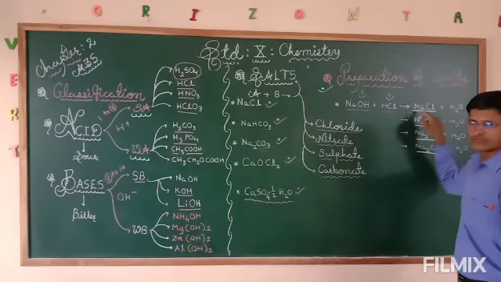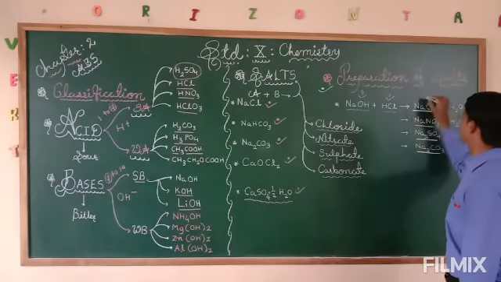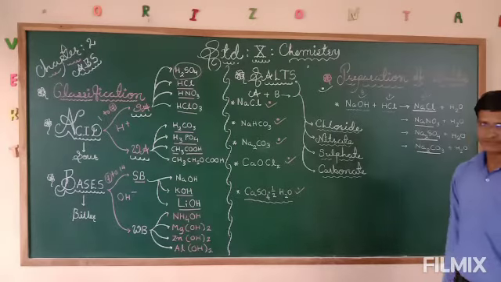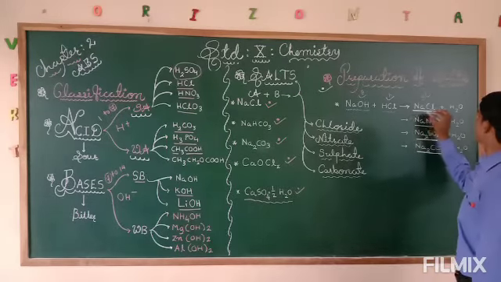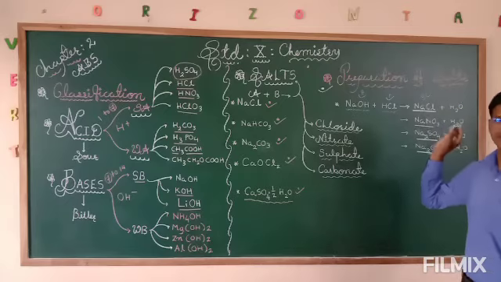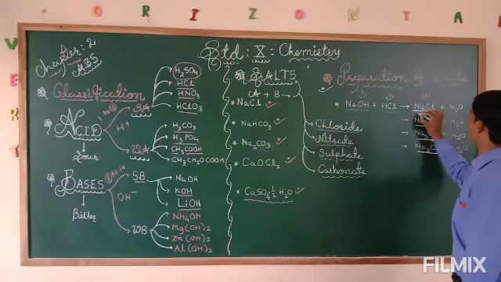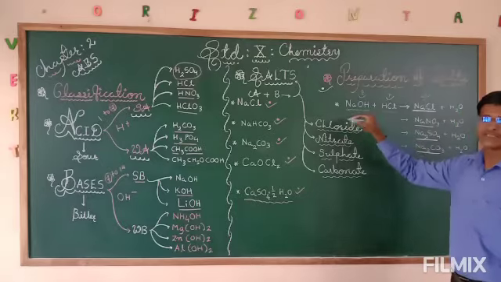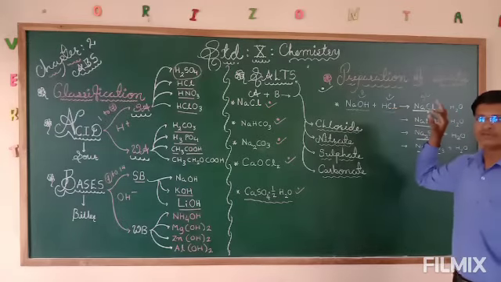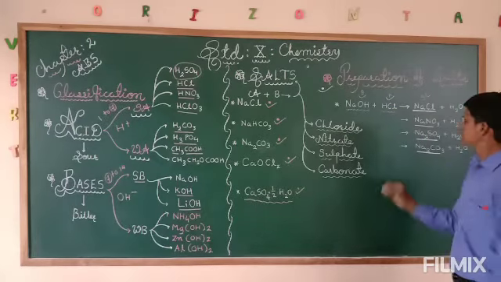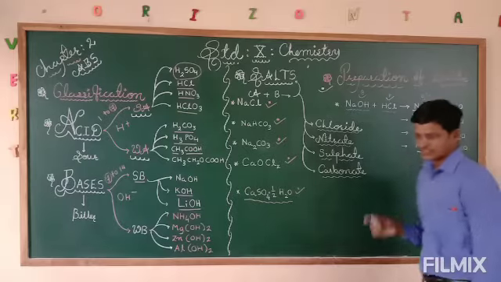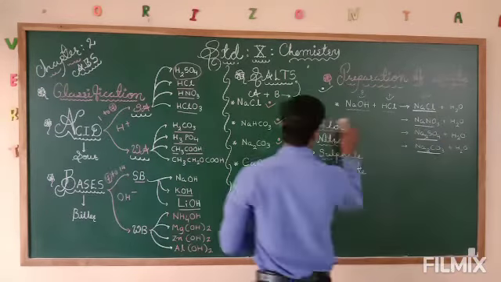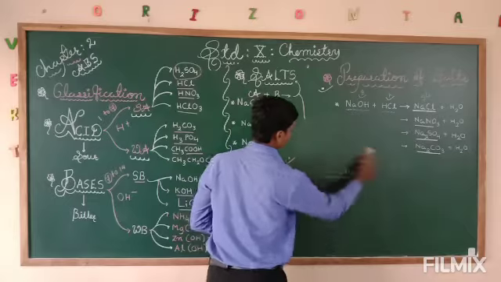it will give a product, that is sodium chloride. So that is called a salt. That is considered a salt. So NaCl, the sodium chloride, is formed when acid and base react with each other. Then only the sodium chloride is formed. So now next, you understood this. Now next I will take,